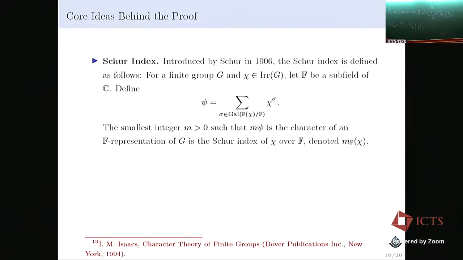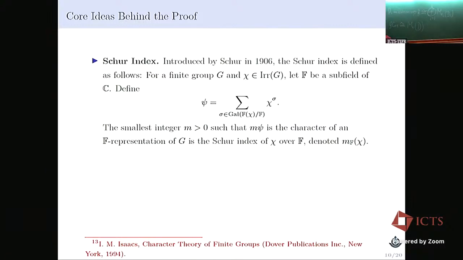So now I will sketch the proof briefly. What we have used to prove this result: basically we have used deep character theory and basic elementary number theory. First I will introduce the Schur index. This notion was defined by Schur. I think yesterday Digjoy talked about the Frobenius-Schur indicator. This is a more generalized version.